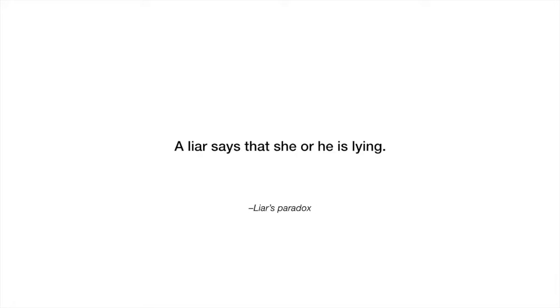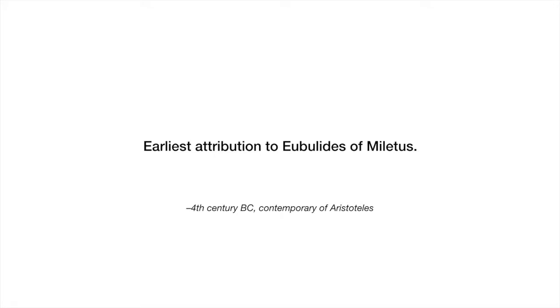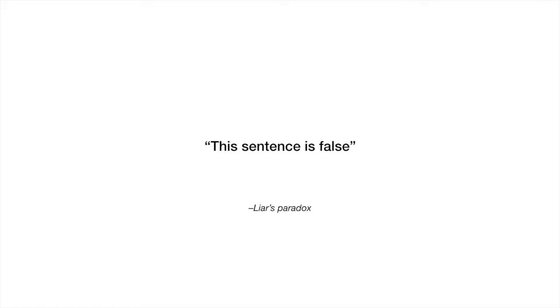A paradox that has puzzled mathematicians for millennia is the liar's paradox. The paradox that occurs when a liar states that she or he is lying. Experts have never agreed on the way out of the trouble despite over 2,000 years of attention. The paradox is equivalent to stating, "this sentence is false." The problem is that, if we assume that the sentence is true, then it becomes automatically false, and vice versa.